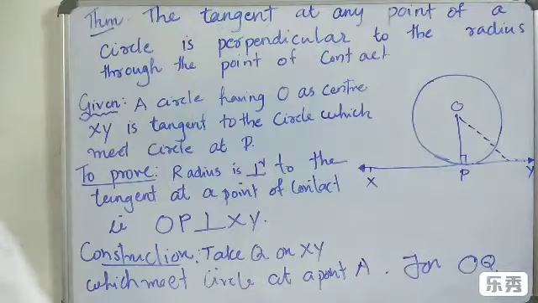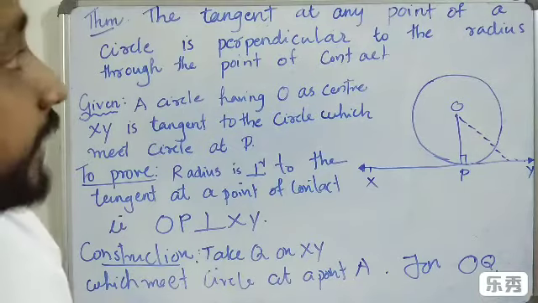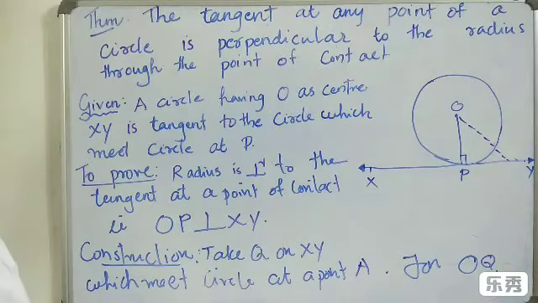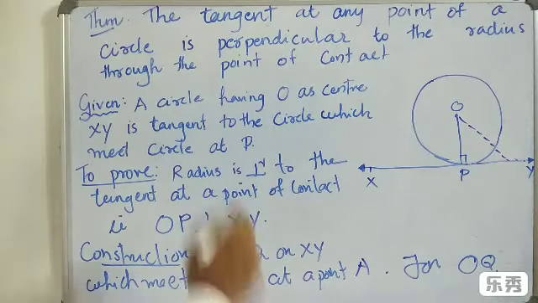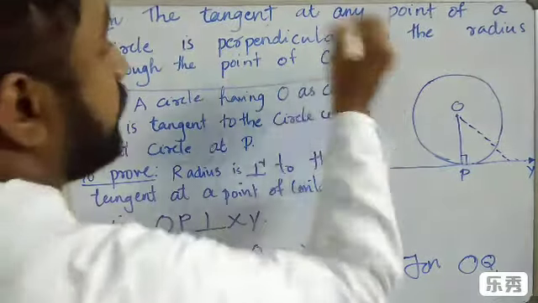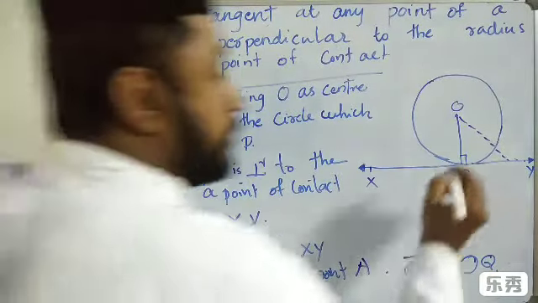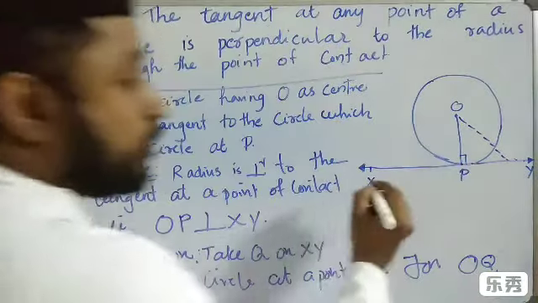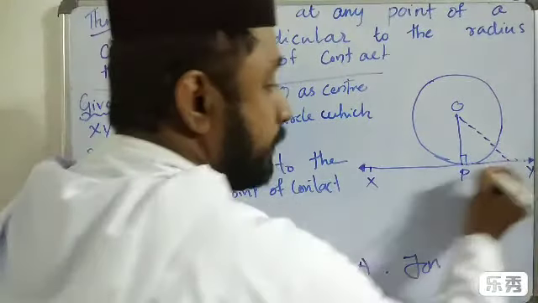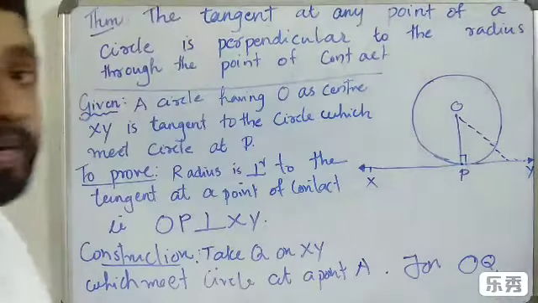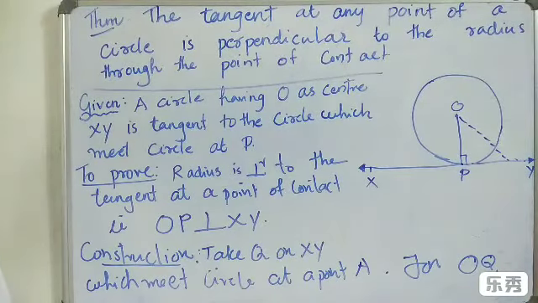Let us discuss one theorem. The tangent at any point of a circle is perpendicular to the radius through the point of contact. Consider a point P. We draw a tangent. Tangent means intersecting at 1 point.